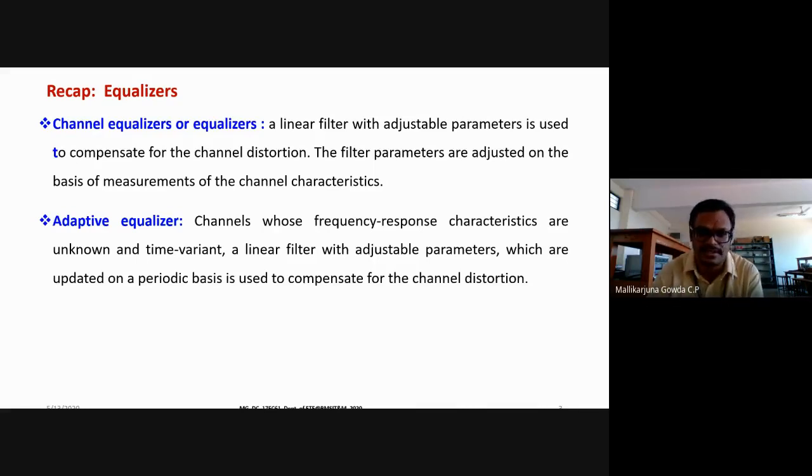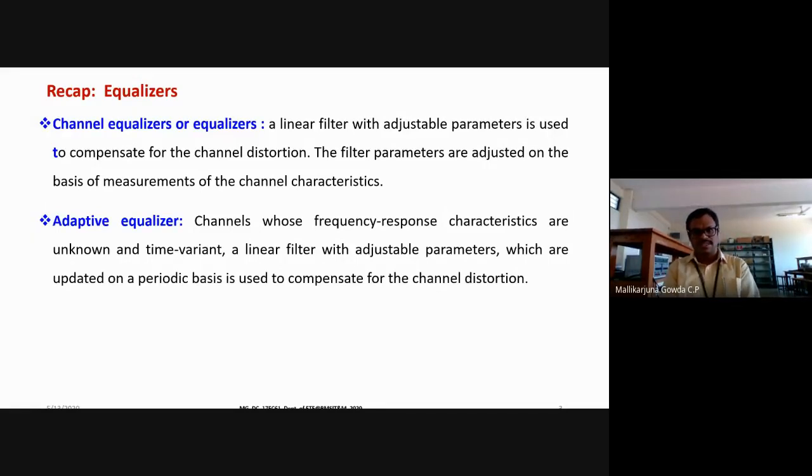Okay. Just to recall what I taught in the previous class, I told you what an equalizer is. The main goal of the equalizer is to remove the effect of intersymbol interference. So what is intersymbol interference? The symbol received at time instant k depends not only on the current symbol, it also depends on the previous symbol.